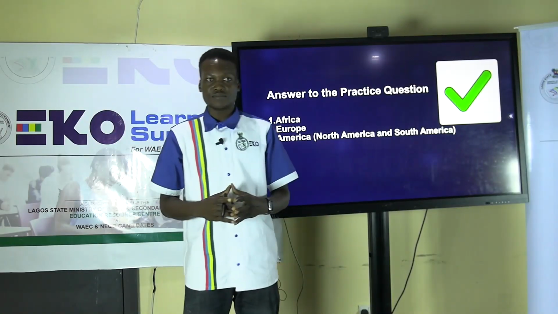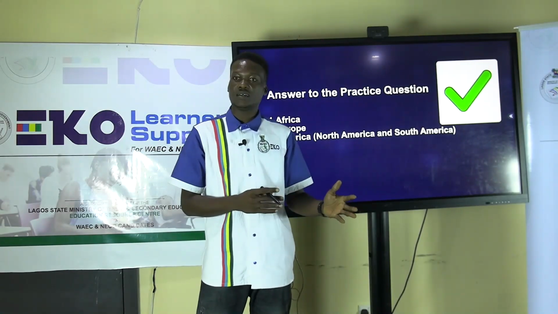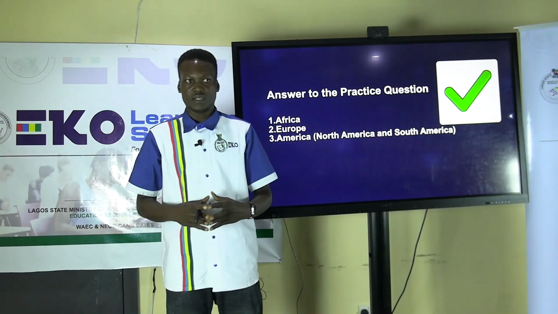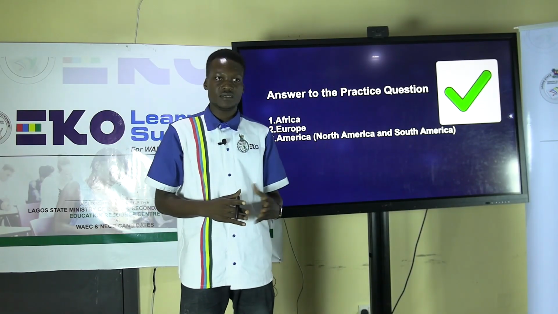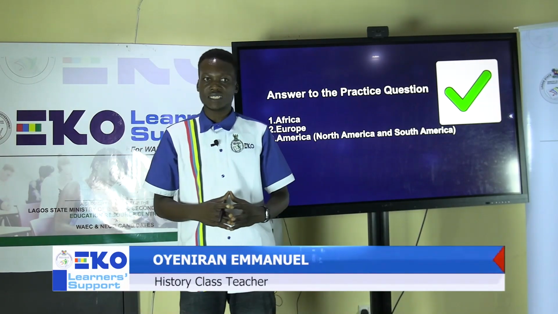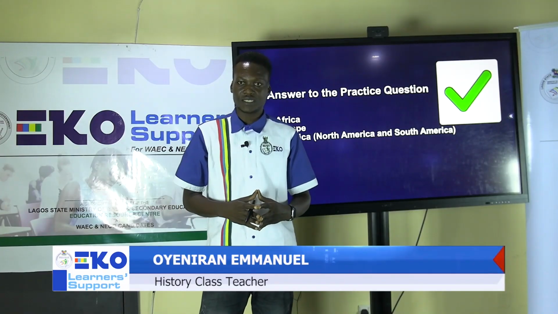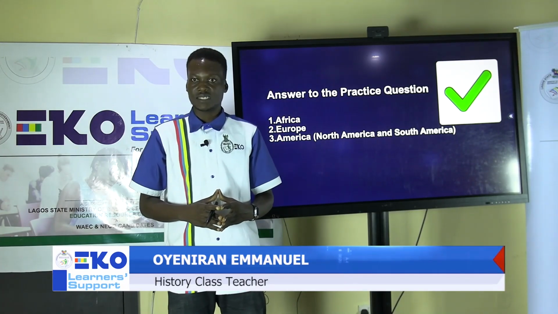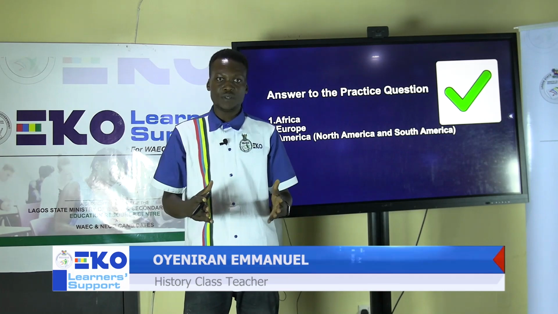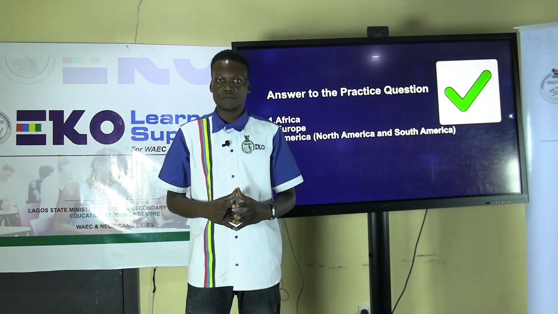America, both North America and South America. These are the 3 major continents that participated in the slave trade that took place in Africa.